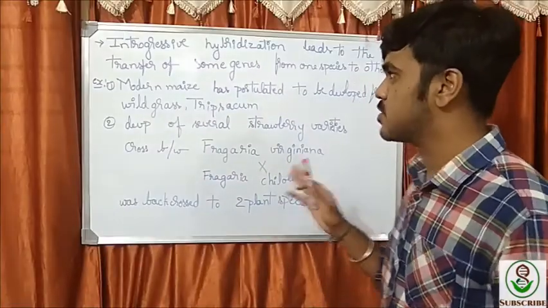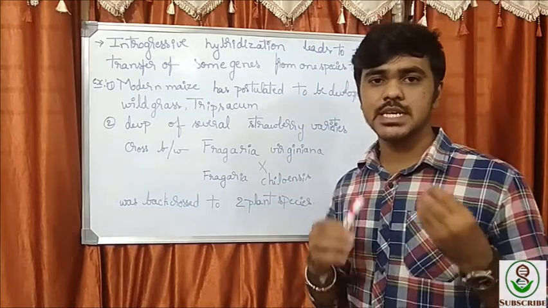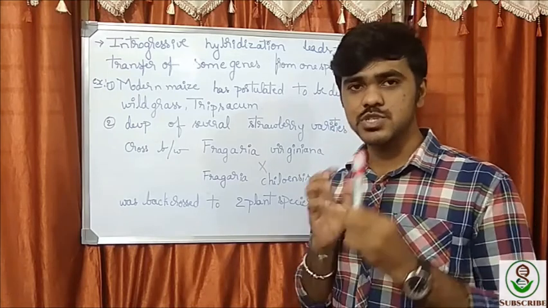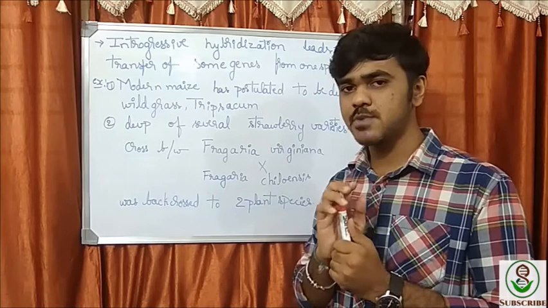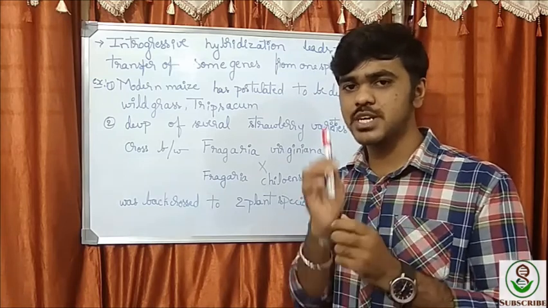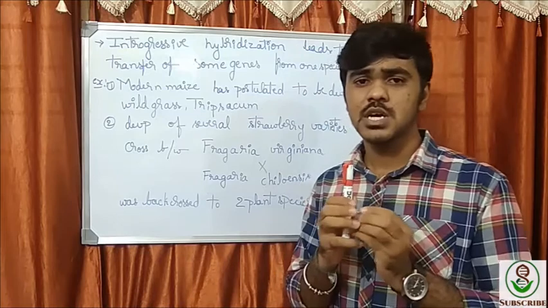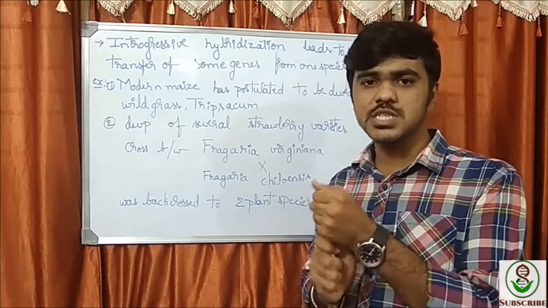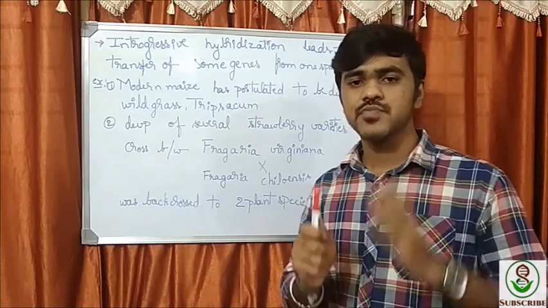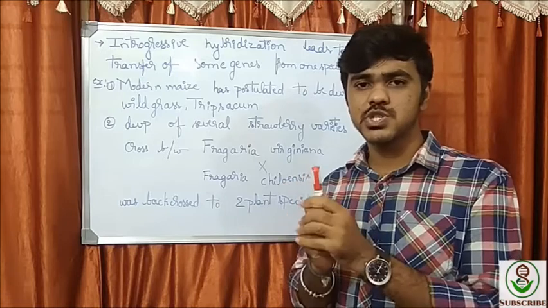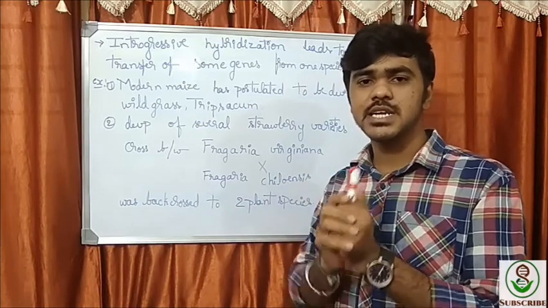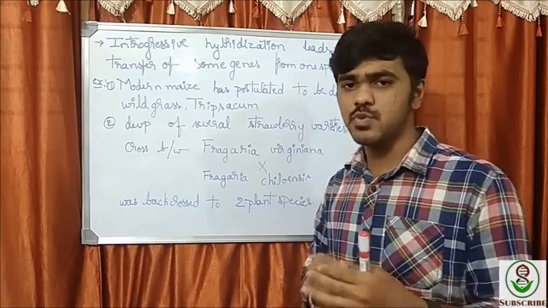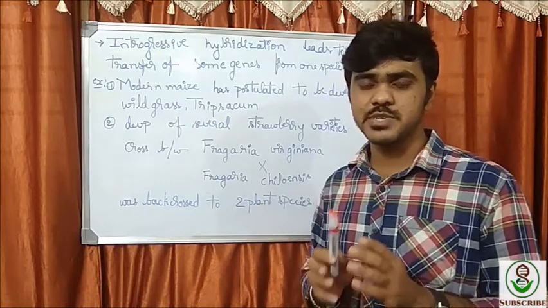Okay friends, now let's speak about introgressive hybridization. See, introgressive hybridization means this is the progeny of the interspecific hybridization. That is, after crossing two different species, you will get a progeny which might be vigorous and have some character that you require. Then if you want to insert this character into the cultivated one, you have to backcross this species continuously till it comes under the homozygous condition, and you take this character which is required for you. That's what introgressive hybridization means.